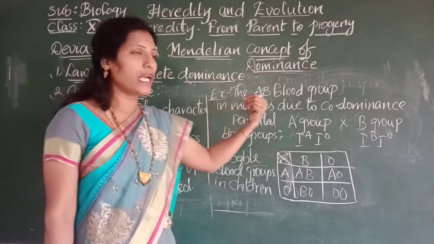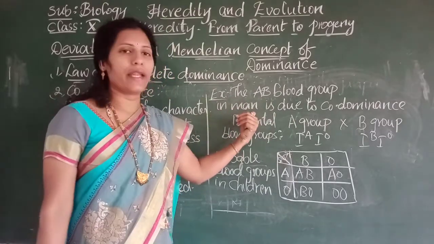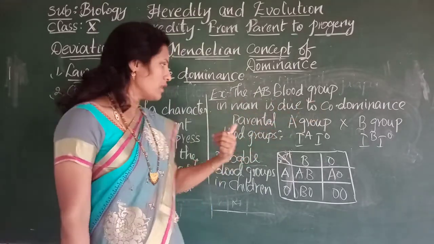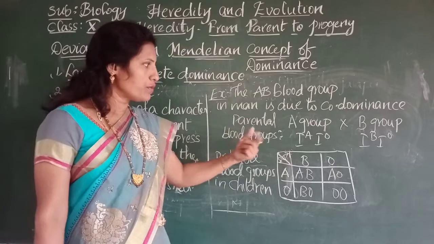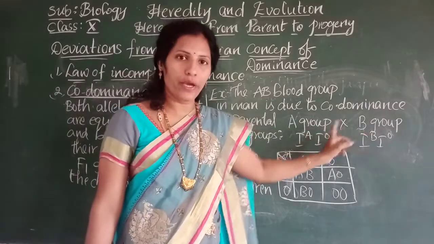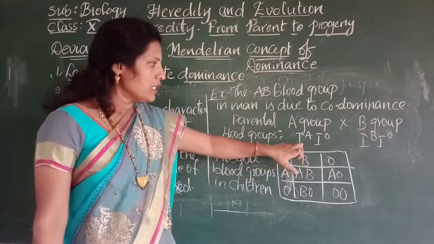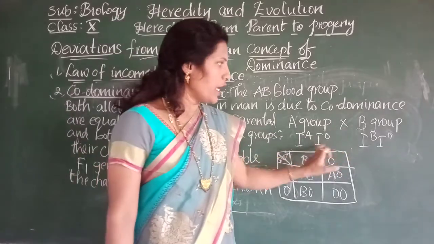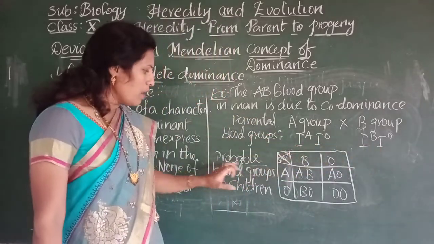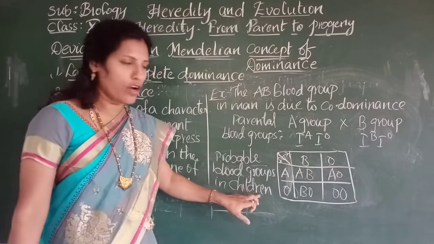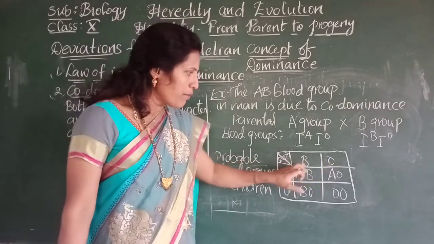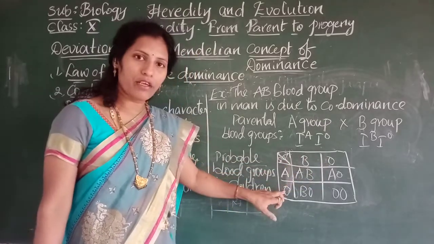For example, the AB blood group in man is due to codominance. The parental blood groups are A group and B group, two parents we have taken. This is the genetic combination of A and B blood group, and the probable blood groups in the children. Here these are the gametes of B blood group and these are the gametes of A blood group.